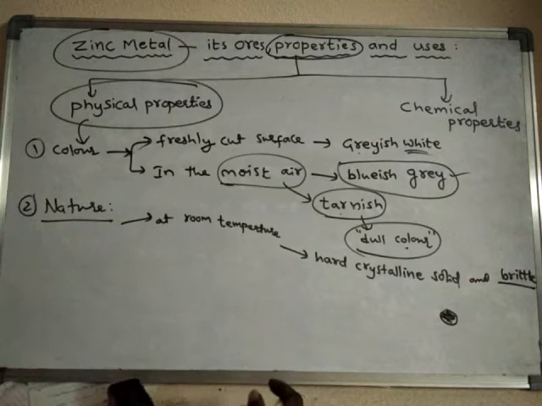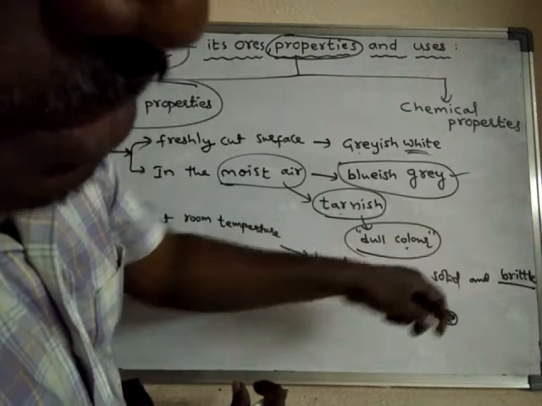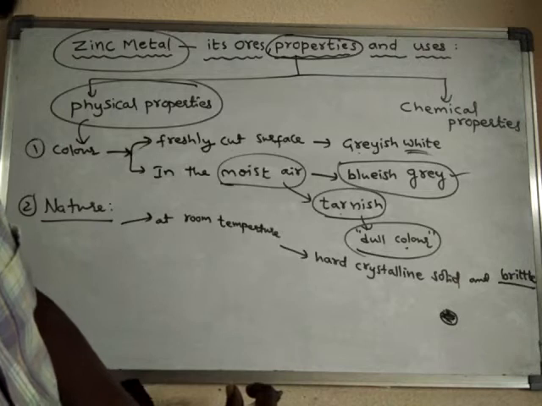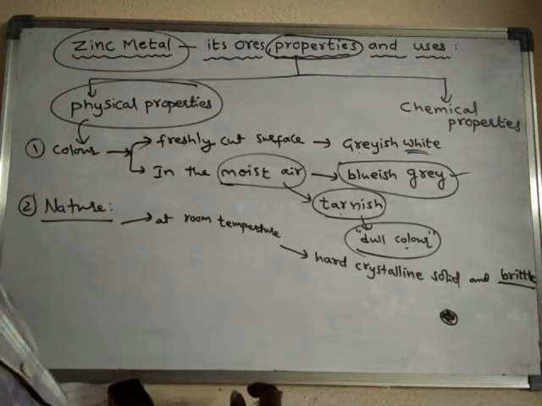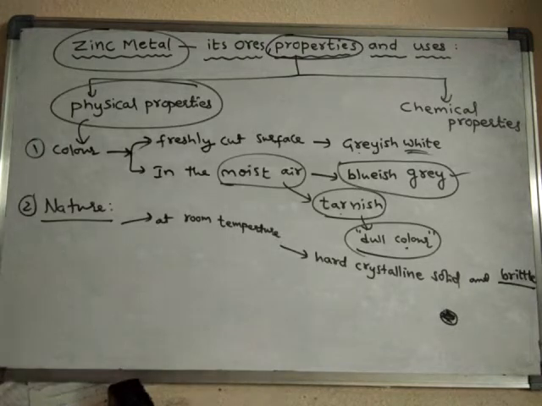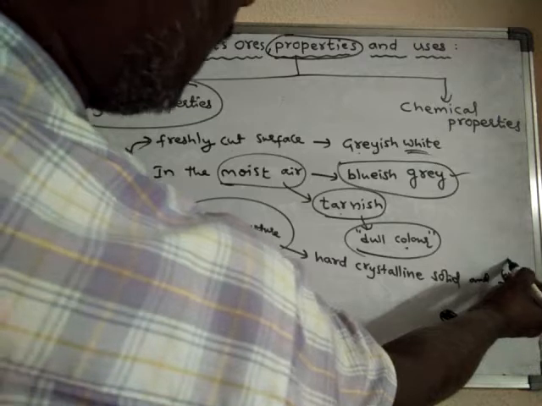Zinc metal is also brittle in nature. If you press or apply some force on zinc metal, it will break down into small pieces. So at room temperature, zinc is brittle in nature.